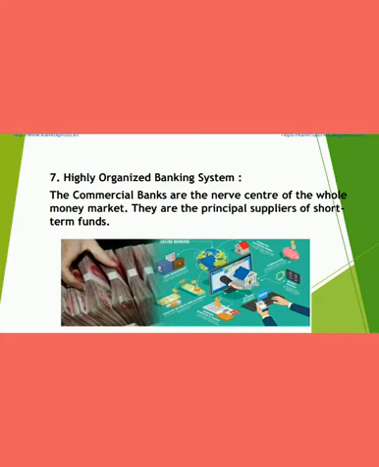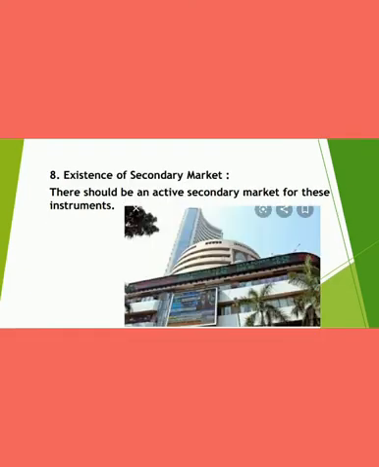As you all know, the Indian banking system is a well-structured one and commercial banks act as the nerve center of the whole money market. It is the principal supplier of short-term funds. And also we can say that it acts as a vital link between the central bank and various other segments of money market.